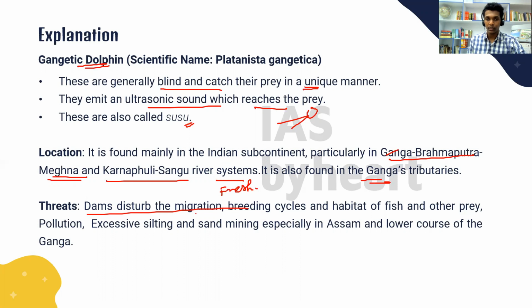Dams in these rivers disturb their migration, and it also disturbs their breeding cycles, the habitat of fish and other prey, etc. And there is also the problem of pollution, excessive silting, sand mining, especially in Assam and lower courses of Ganga. So these are the threats faced by the species.